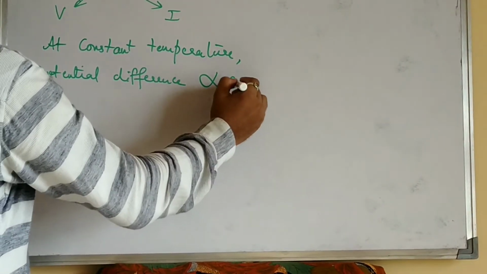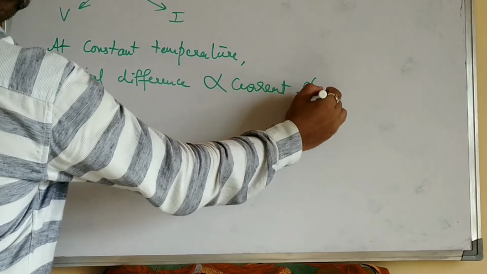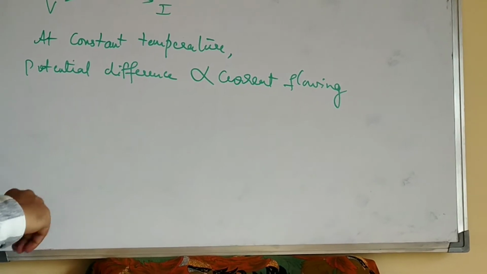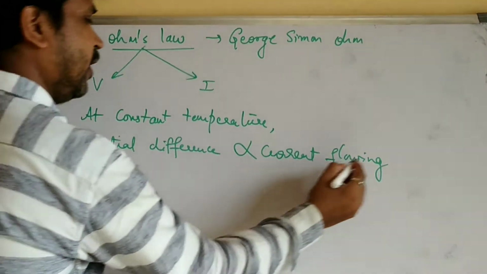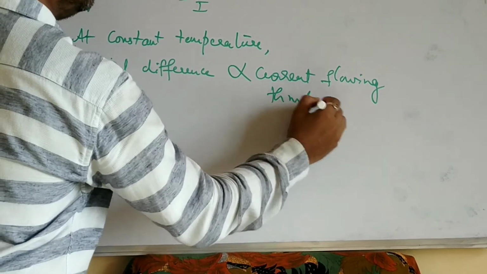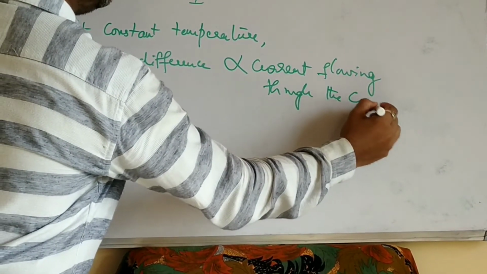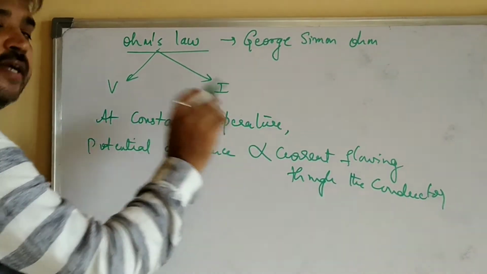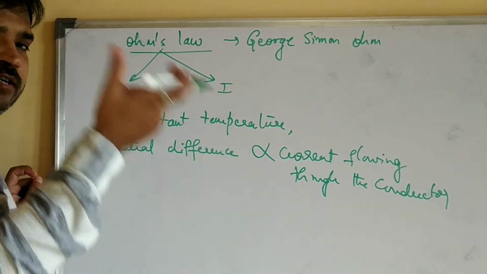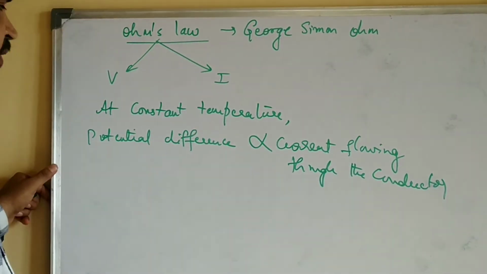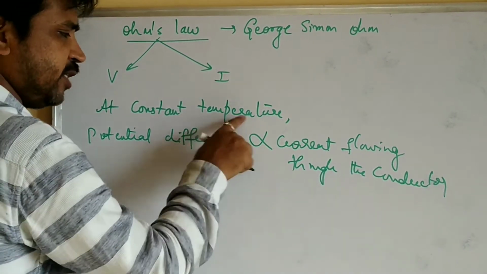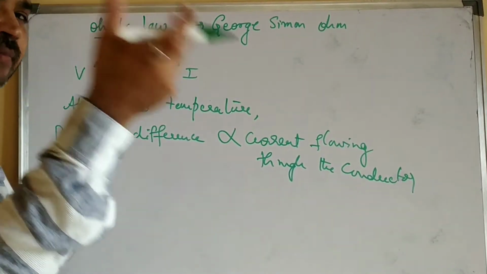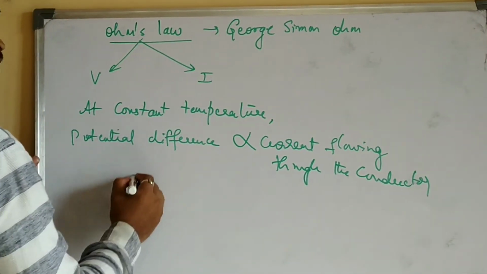It is directly proportional to the current flowing through those 2 points in the conductor. I repeat, according to Ohm's law, current flowing through the conductor or 2 points of the conductor. According to Ohm's law, at constant temperature, the potential difference between any 2 points of a conductor is directly proportional. This is called the proportionality sign. Is directly proportional to the current flowing through the same 2 points of the conductor,